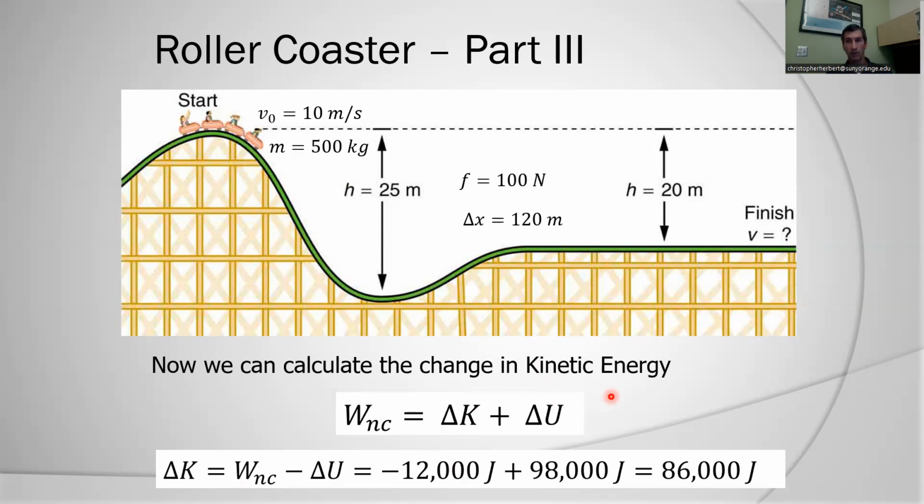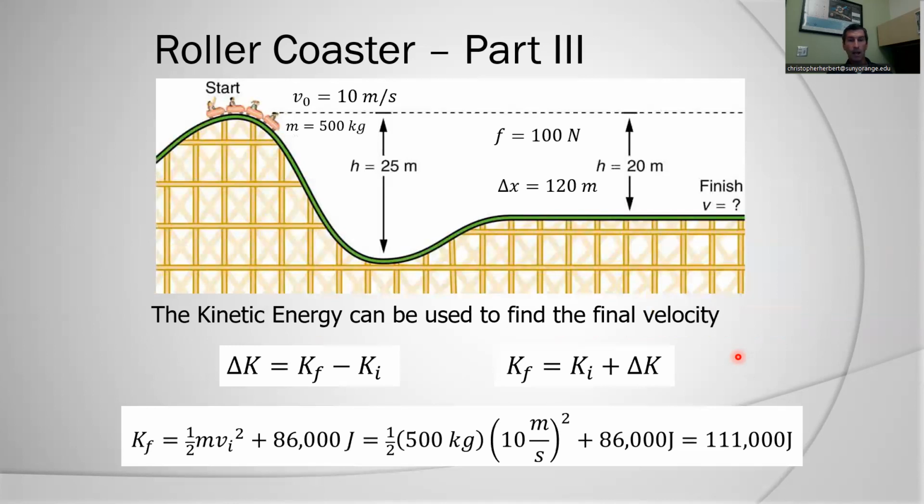If I know those, or I have the information that I need to find those, one of these is going to be unknown. It might be work. Here it was the change in kinetic energy I didn't know. It might be the change in potential energy. At the very end, here's my equation for change in kinetic energy: my change in kinetic energy is my final kinetic energy minus my initial kinetic energy, or I can say my final kinetic energy is whatever my initial kinetic energy is, plus what change has taken place.